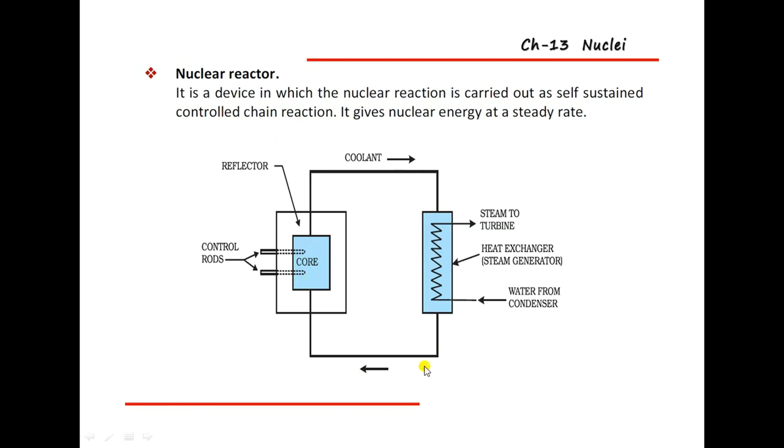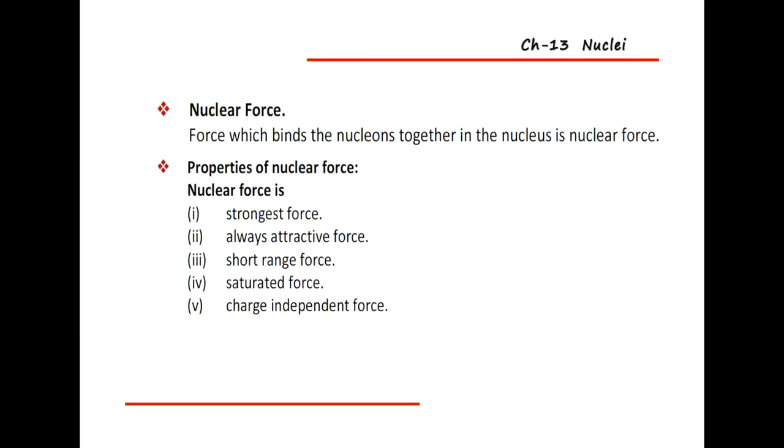Like this the continuous process is present in the nuclear reactor, and it is mainly a device used to carry out a sustained controlled chain reaction. The splitting of the nucleus, that process it controls, and it gives whatever amount of energy we want. So like this the nuclear reactor works.